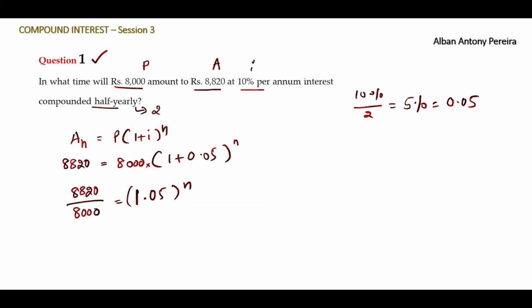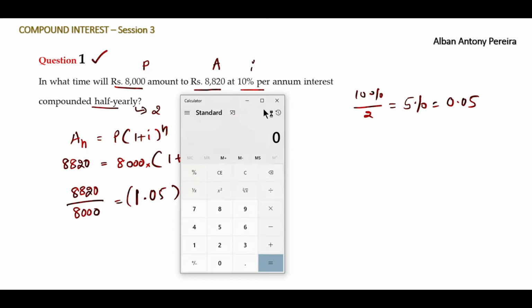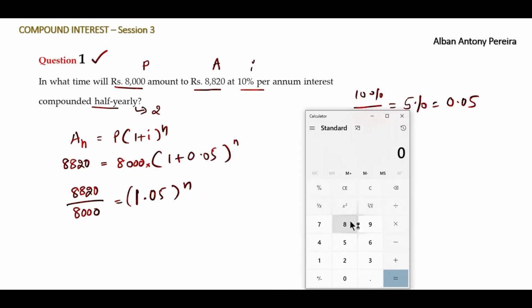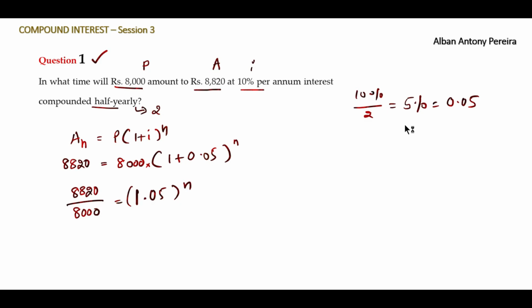Divide 8,820 by 8,000, open the calculator and let's do the calculation quickly. 8,820 divided by 8,000, and the answer we get is 1.1025. So 1.1025 is equal to 1.05 whole to the power n.